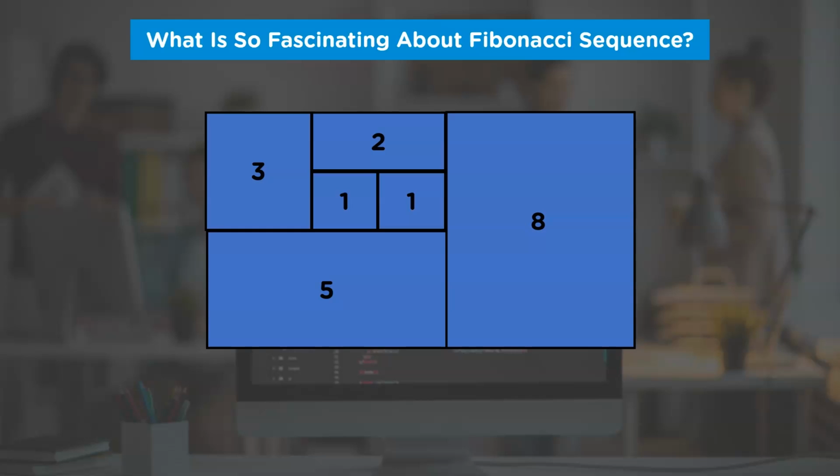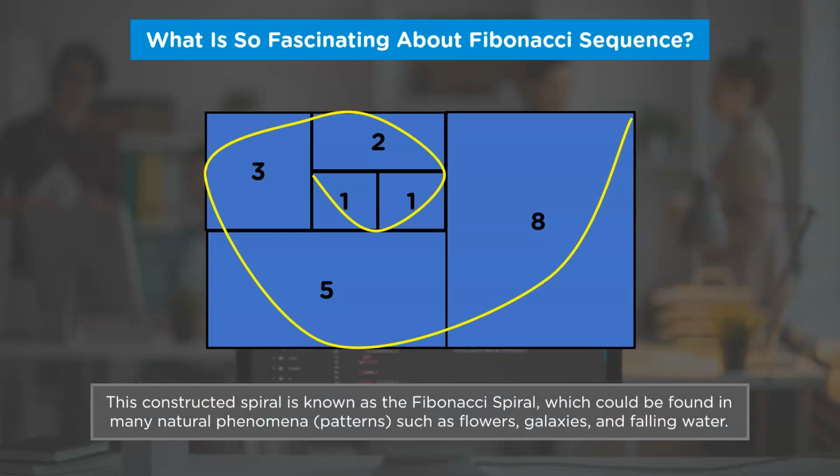Let's say we want to join all these shapes. The shape that will be formed by connecting all these boxes will look something like this. It's called the Fibonacci spiral, which is also responsible for developing aesthetic terms such as phi, or the golden ratio. This shape or sequence can be found everywhere in nature. It can be found in flowers, galaxies, falling water, drawings, music, and many more.